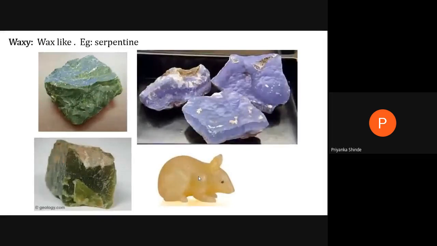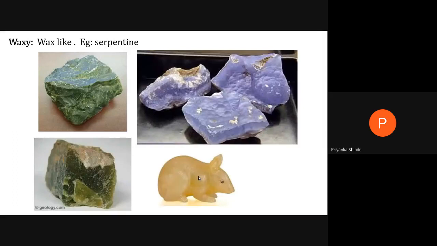So what we learned till now is the types of luster. So what is luster? Luster is the appearance of mineral surface in reflected light. So that is called as the luster. Okay, so this depends upon what? The refractive index of the mineral, absorption capacity, and the nature of the surface of the mineral. So there are mainly two types of lusters. One is metallic and other one is non-metallic luster.